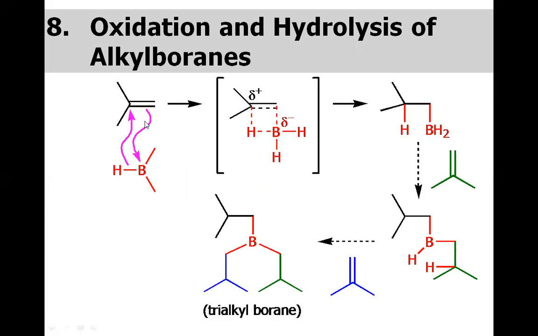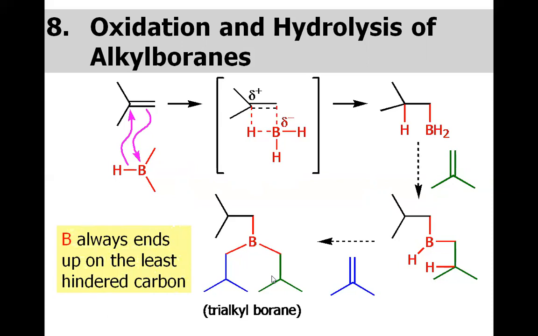Well, once boron has been added to the carbon-carbon double bond and the alkylborane has formed, this reaction repeats with another mole of alkene, which attacks the boron center. So we have this dialkyl borane. Initially we had the alkyl borane, then we had the dialkyl borane, and then the third molecule of alkene again attacks the electron deficient boron. We have the trialkyl boron.